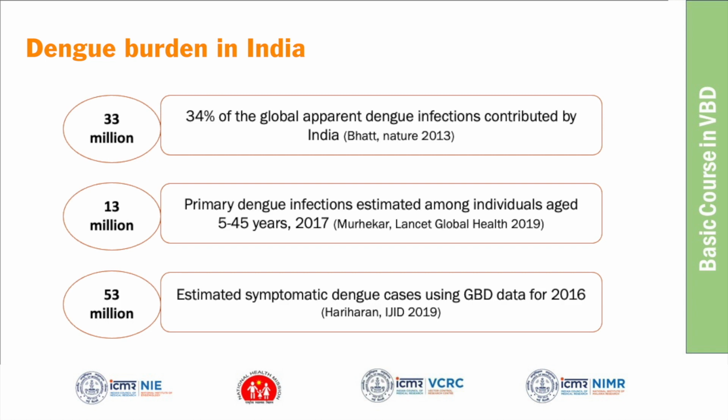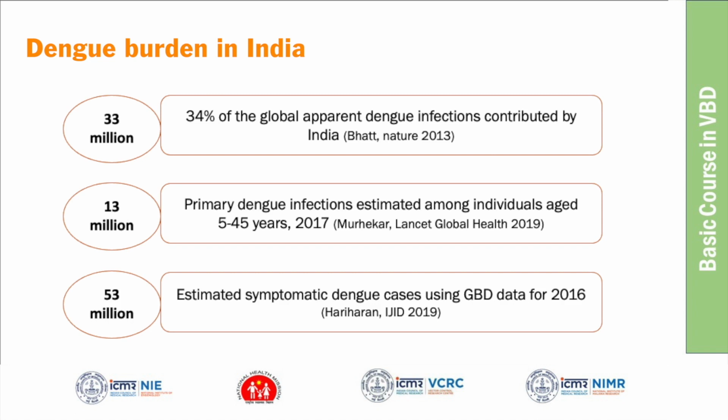The third study estimated symptomatic dengue cases using the global burden of disease. It was published in 2016. They have estimated 53 million. So there are a variety of estimates, different estimates available for the burden of dengue in India.